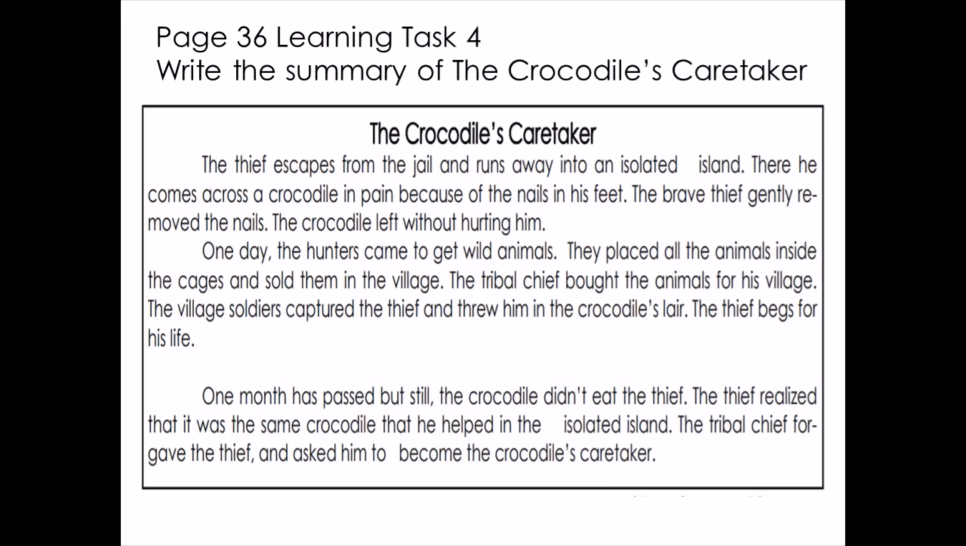So just get your notebook and summarize. Write a shorter version of this story. Remember to write the important details and the important parts. Just remember to write the beginning, the middle, and the ending. Okay? If you're not yet done, click the pause button, and if you're done, click the play button.